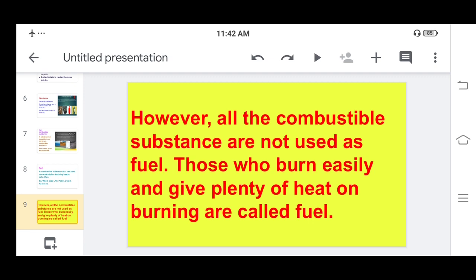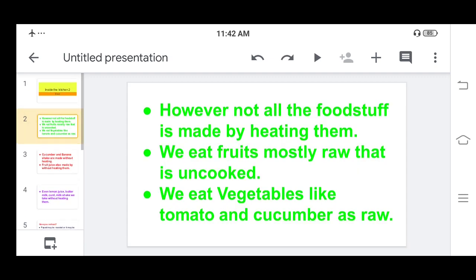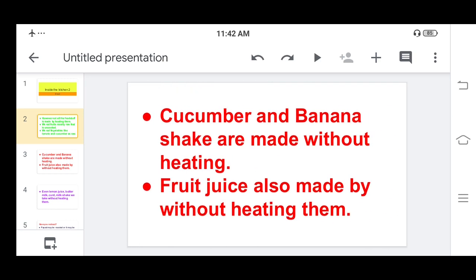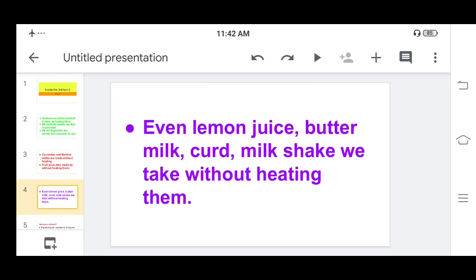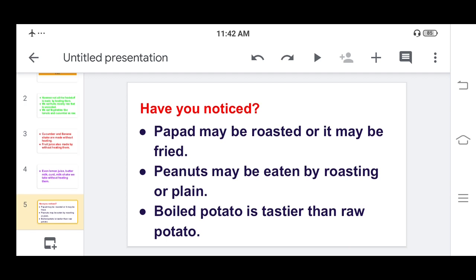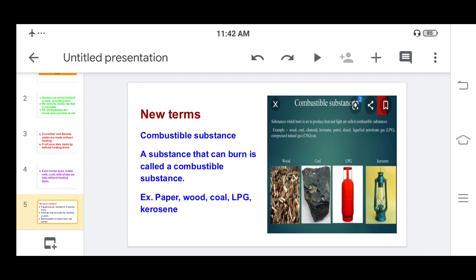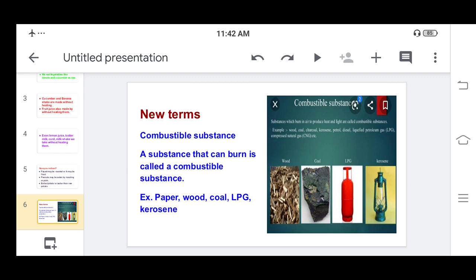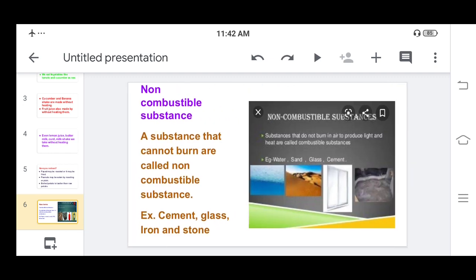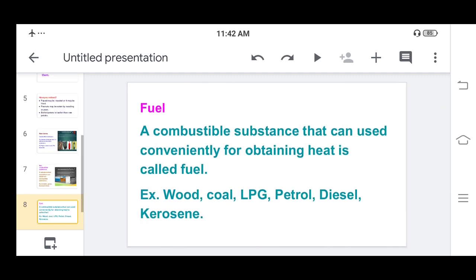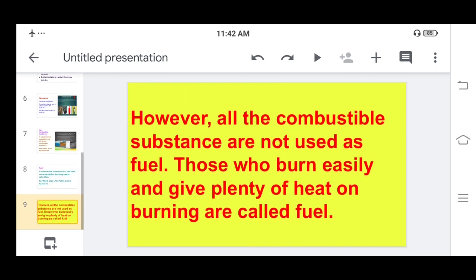Now once again I will revise. In this session we have seen which food items we eat raw and which we have to cook, papad, peanuts, potatoes, how we use them, why they get taste, and new terms like combustible substance, non-combustible substance, and finally we have seen about the fuel. So revise it, learn it, and keep it in your mind. Whatever next concepts are there, we will see in the next session.